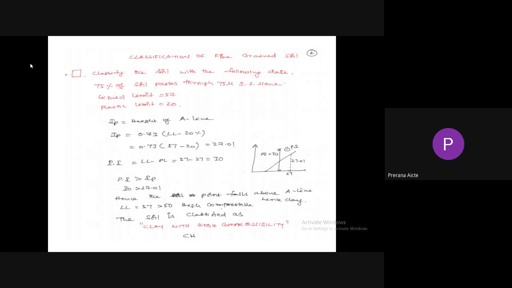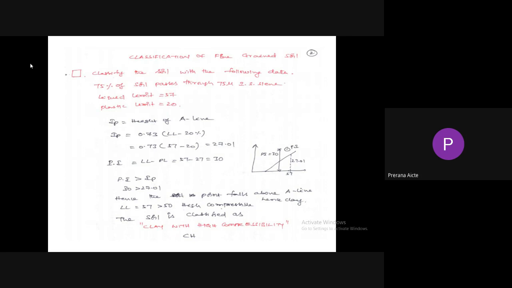Plasticity index equals liquid limit minus plastic limit, 57 minus 27. Plastic limit equal to 27. So plasticity index equals 30. Here plasticity index is greater than height of A line, hence the point falls above A line. Liquid limit 57 is greater than 50, hence it is called highly compressible.